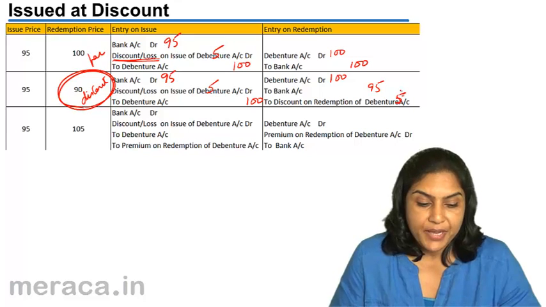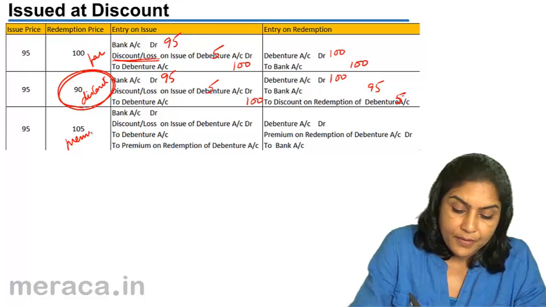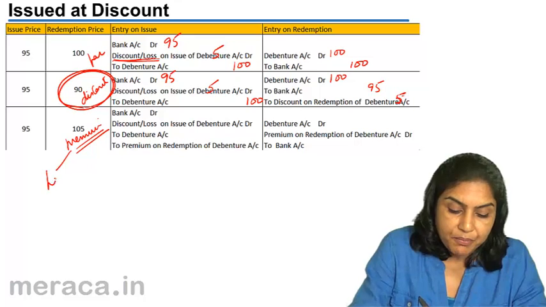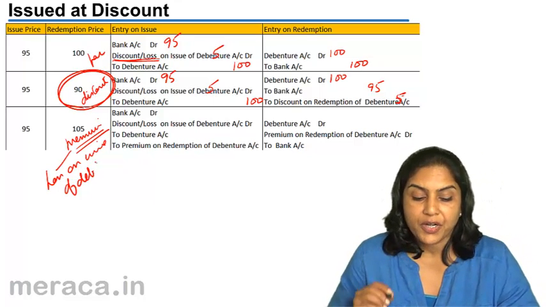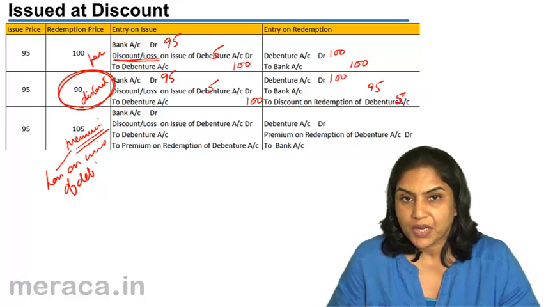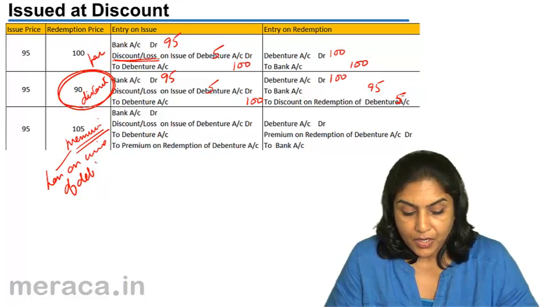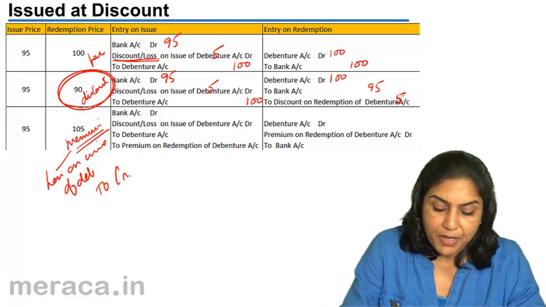What happens if the debentures are issued at a discount but redeemed at a premium? If they are redeemed at a premium, this is called a loss on issue of debentures. Like we said before, whenever debentures are redeemable at a premium, since it is a loss which will arise in the future, we make a provision for it now. We debit loss on issue of debentures account, debit to premium on redemption, along with the normal issue entry.